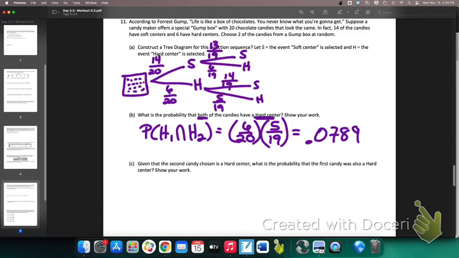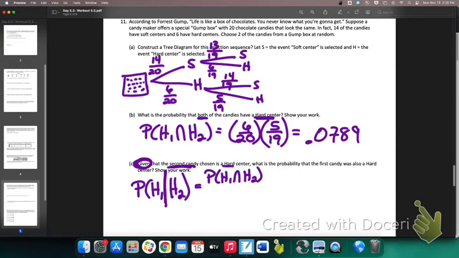Here's the kicker. Given that the second candy was hard, what is the probability that the first one was also a hard candy? So we're asking here, what is the probability that the first candy was a hard center given that the second one was a hard center? The formula for this conditional probability is the probability that they are both occurring at the same time.